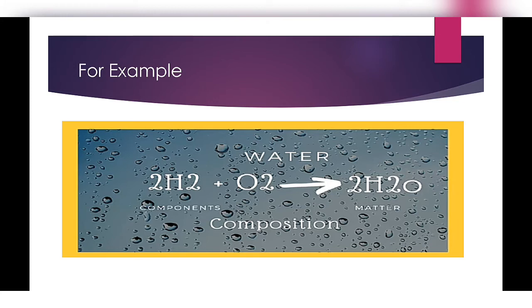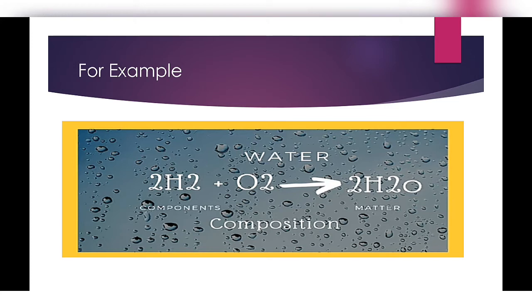Because look at the reaction here, there are hydrogen and oxygen, they both combine together and they form H2O. So when hydrogen and oxygen combine together, these are the components of water, and these both components are known as the composition of water. So simply, composition means the matter is made up of which things.